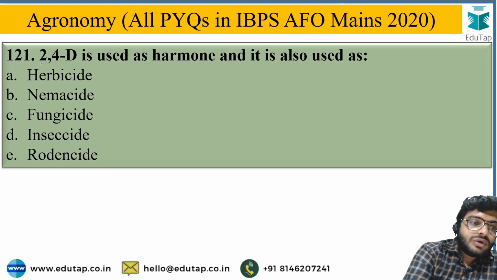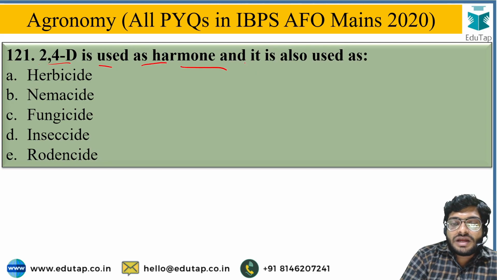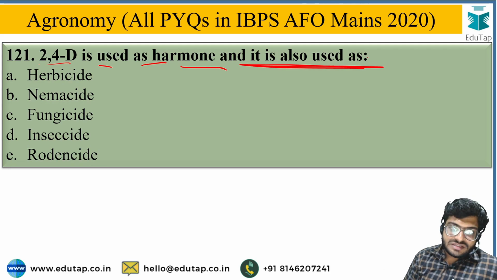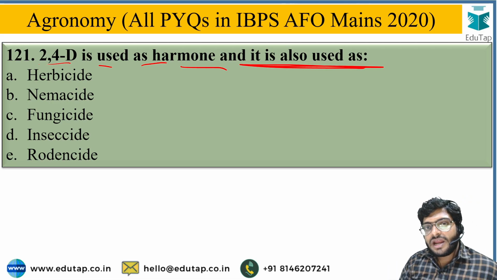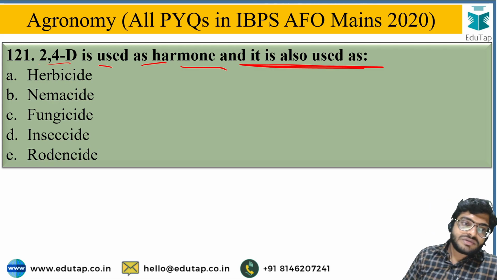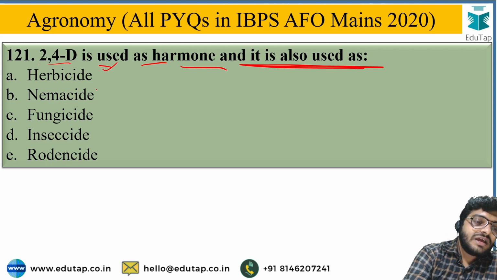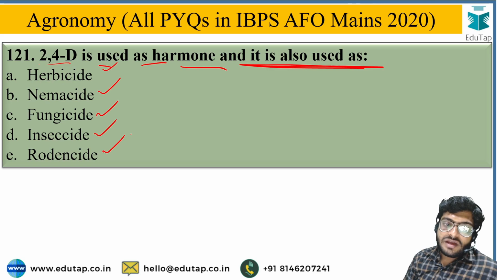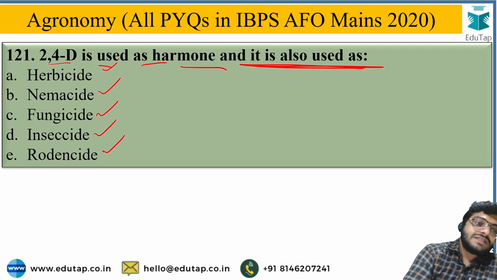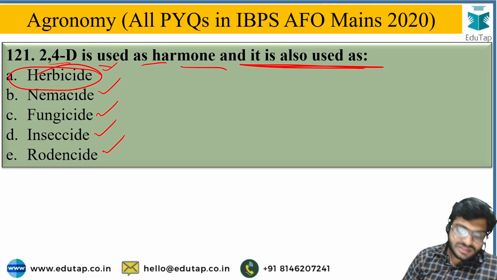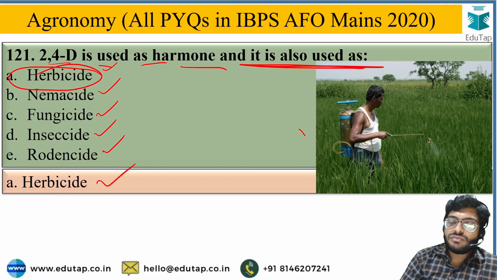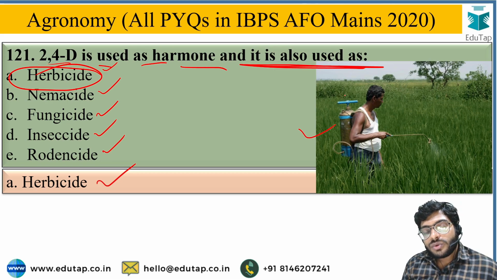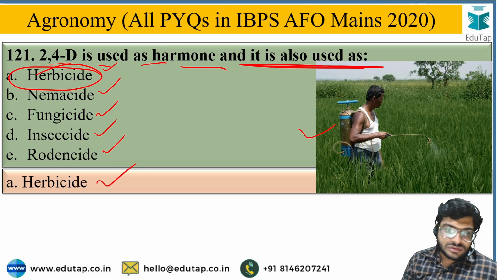Next, 2,4-D is used as a hormone, and it is also used as... 2,4-D in lower concentration acts as a hormone for plant growth, and in high concentration it is also used as... The options are herbicide, nematicide, fungicide, insecticide, or rodenticide. From the given options you have to identify what 2,4-D is also used as. The correct answer is herbicide. 2,4-D is mostly used to control broadleaf weeds.